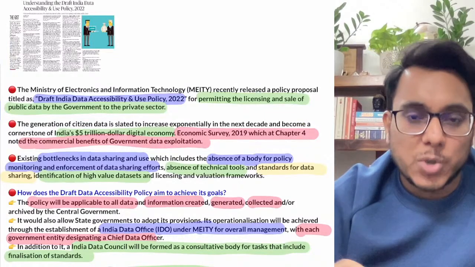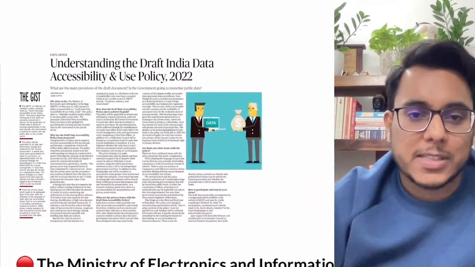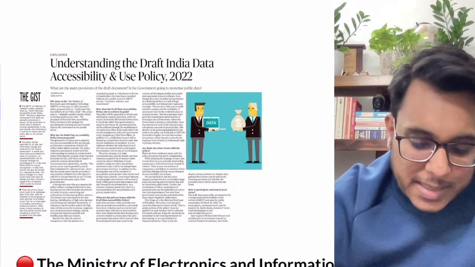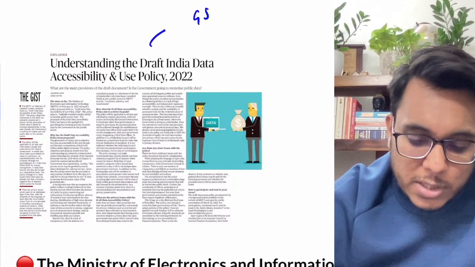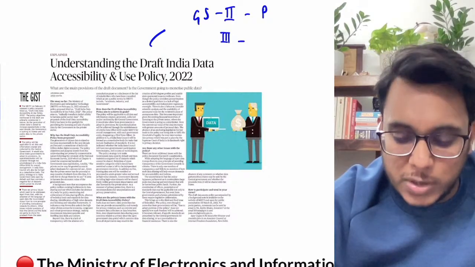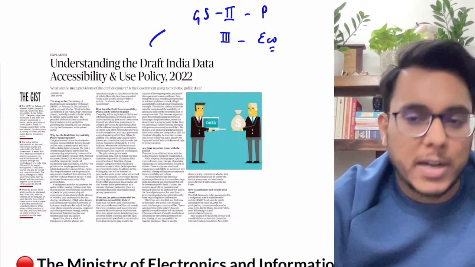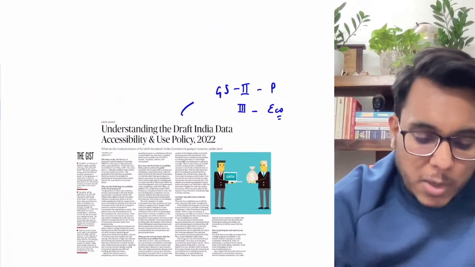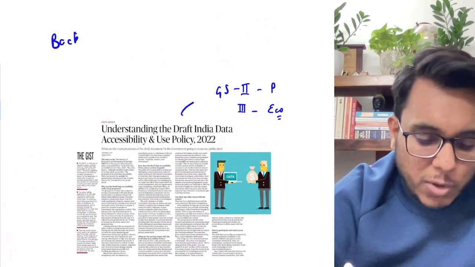Now moving on. Taking up the first article. This first article we are taking from The Hindu newspaper, Text and the Context section, and this article will be important for GS paper number 2, issues related to privacy, and GS paper number 3, issues related to the Indian economy. We'll see how.